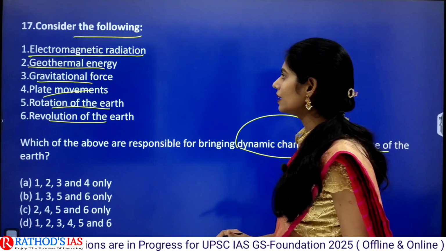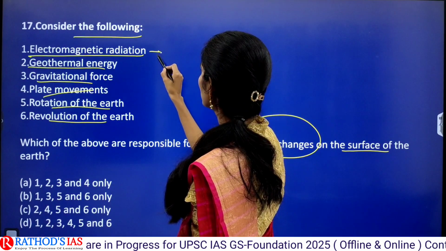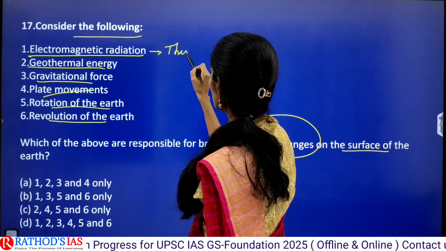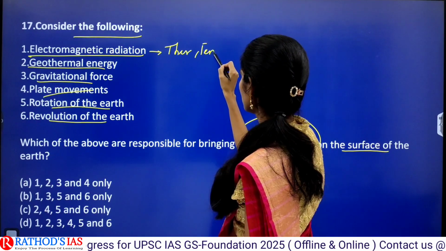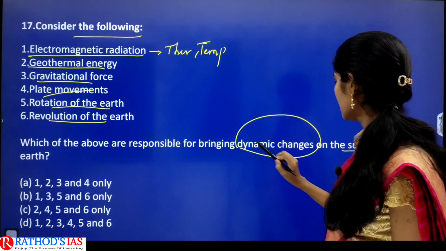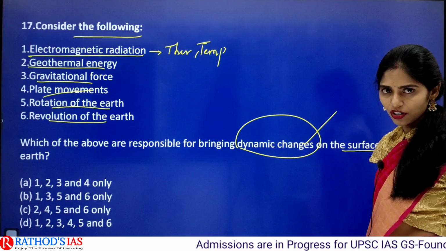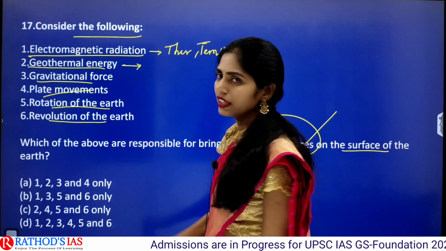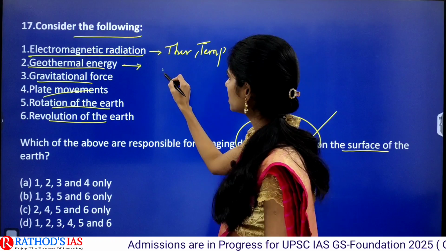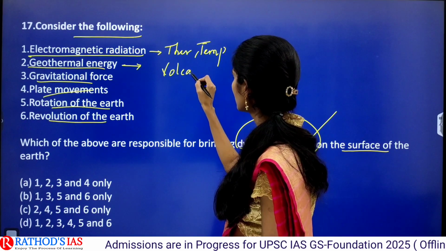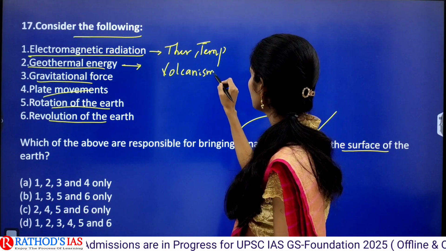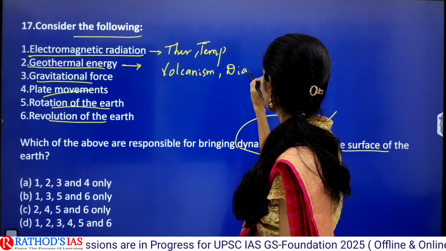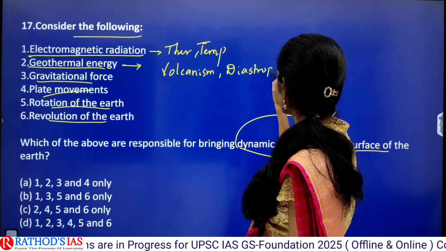Electromagnetic radiation causes thermal differences or temperature differences. Because of this it causes dynamic changes, of course. Geothermal energy is one important reason for volcanism and diastrophism.